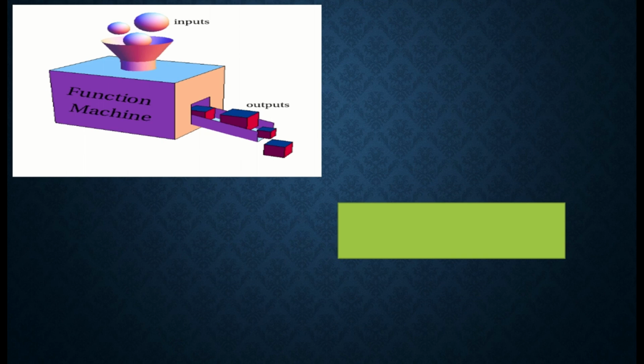Okay, class, this is a machine. Ano yung nakikita nyo na word sa machine? So, meron tayong inputs. Very good. Next, what else? Outputs. Okay, that is function machine. Kita nyo dyan class, parang sphere siya ang input niya, and then pinrocess siya doon sa ating function machine, and after na-process, meron tayong outputs na cube. Cube yung shape ng ating outputs.